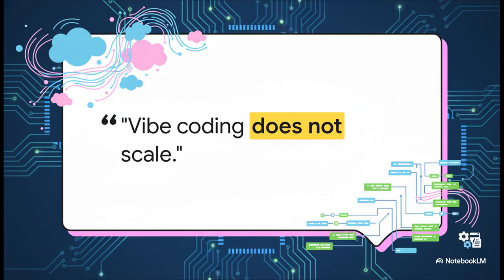This quote right here is the absolute truth we have to start with. It's really the core idea of everything we're about to cover. You know, that fun experimental thing we all do, just vibing with the AI, kind of tossing ideas at it to see what sticks. It's awesome for a quick prototype for sure. But the second you try to build something that needs to last, something that needs to scale and be understood by other humans, it just completely falls apart.